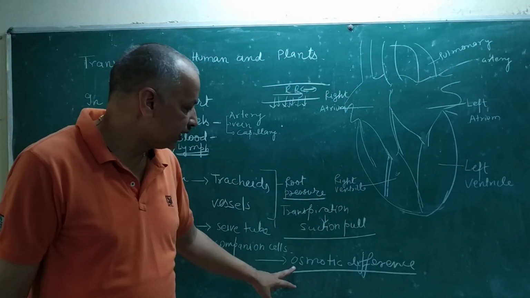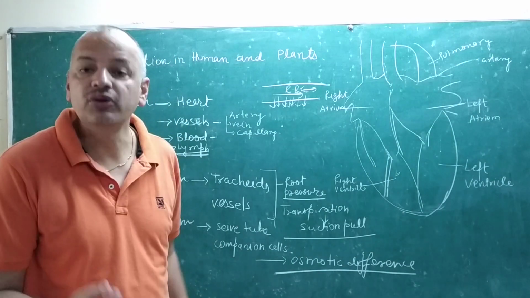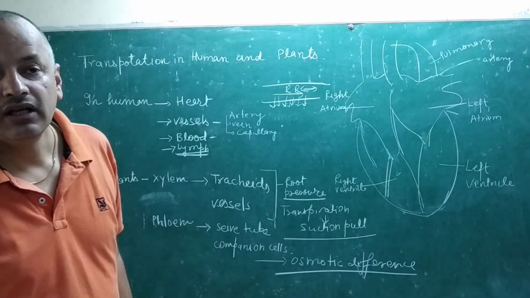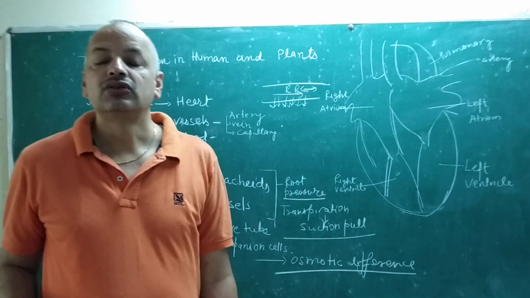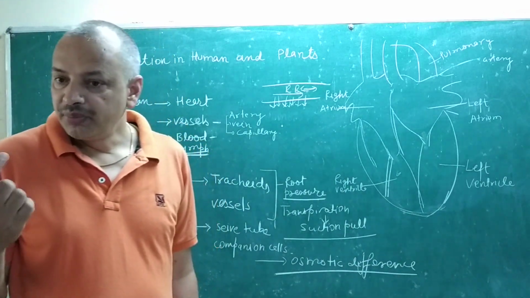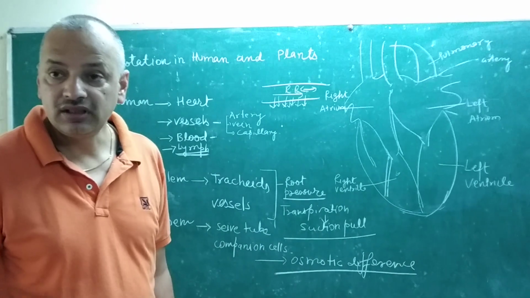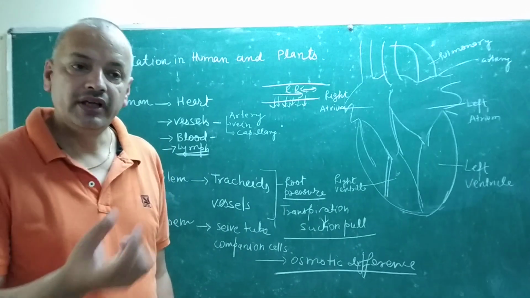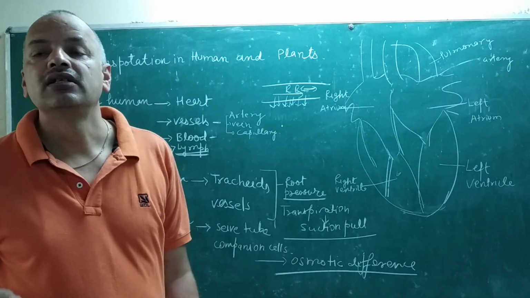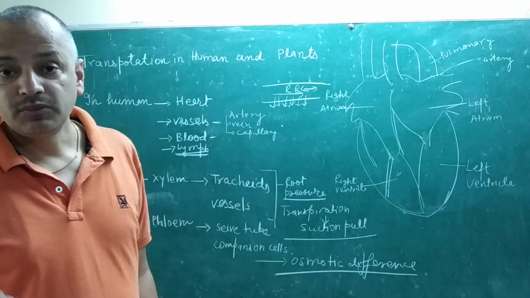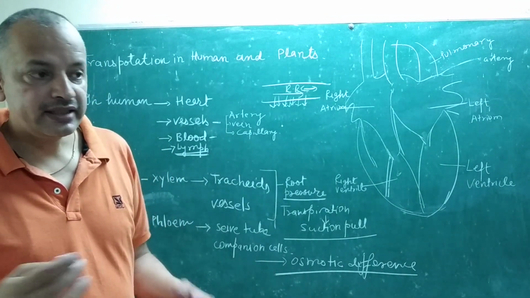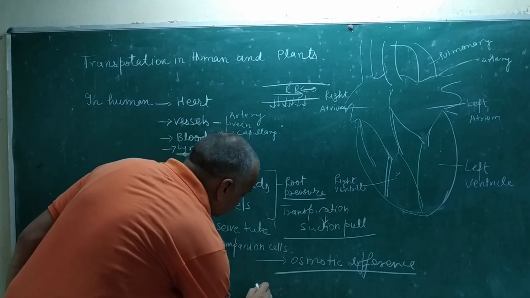Osmotic pressure differs between where food is synthesized and where it is required. Where food is synthesized there is one osmotic pressure inside the cell, and where it is required there is another osmotic pressure. So that creates a sink and a source.